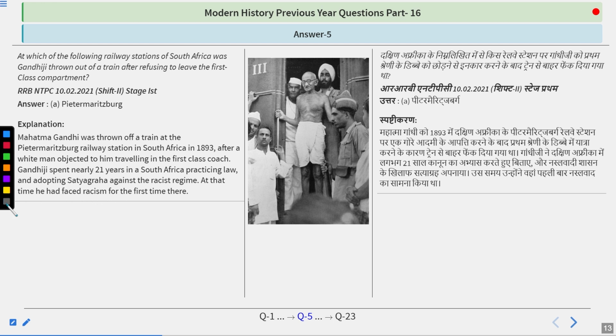In South Africa, he started his party called the Natal Congress Party. He started a newspaper known as Indian Opinion. He also established some farms, Tolstoy Farm and Phoenix Ashram, in South Africa. There he first introduced satyagraha, and for the first time he was jailed in South Africa.